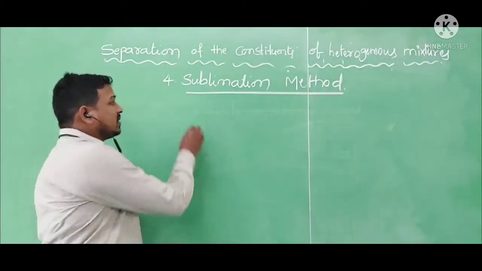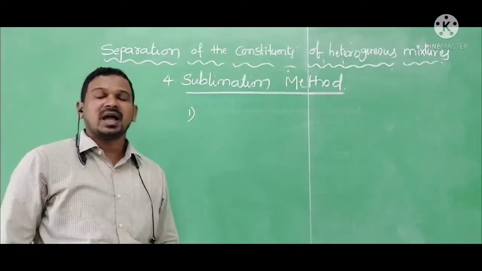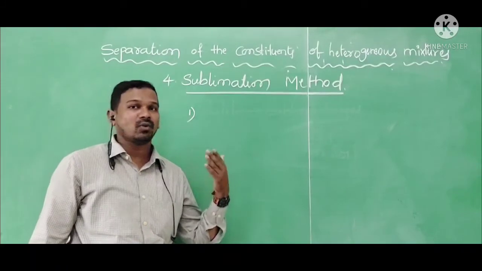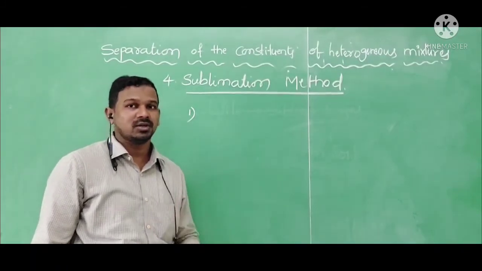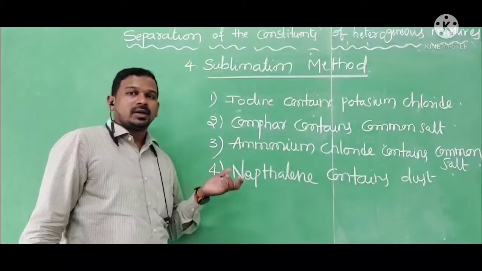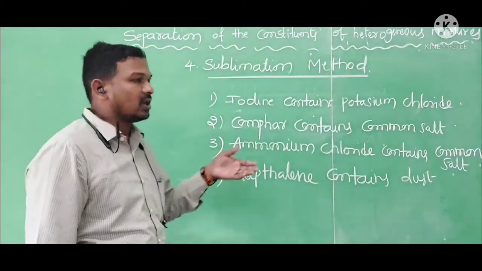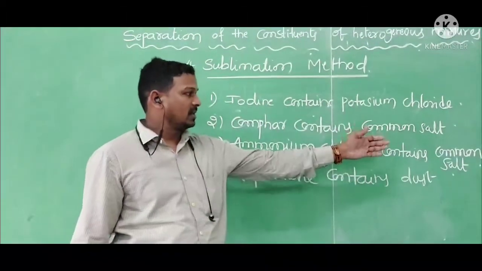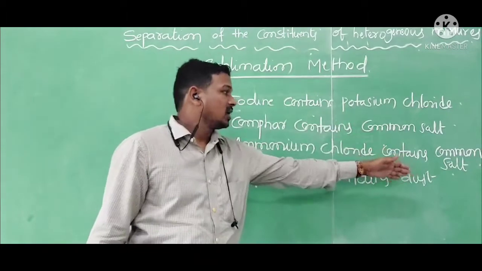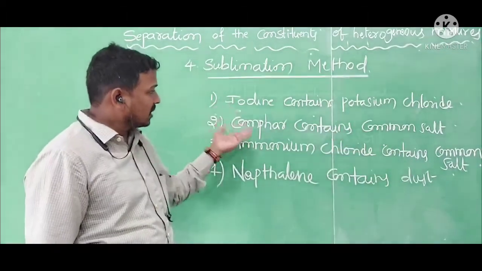There are some examples of mixtures having volatile as well as non-volatile components. These are the four mixtures. In this, we have impurities like common salt present in the camphor.